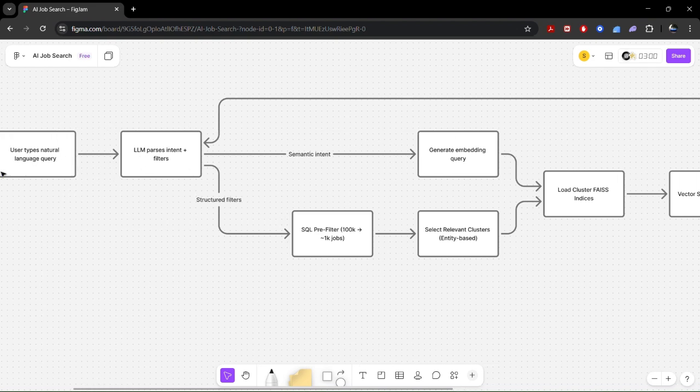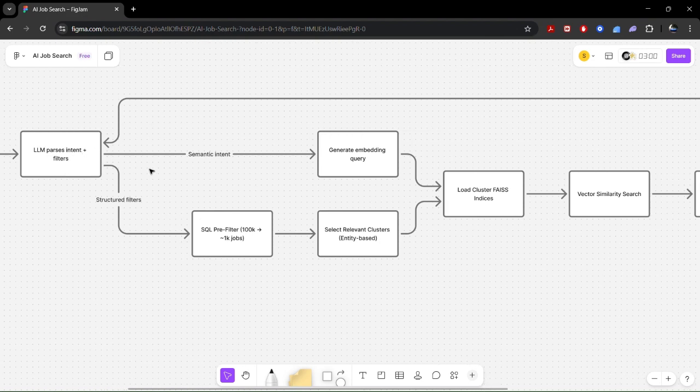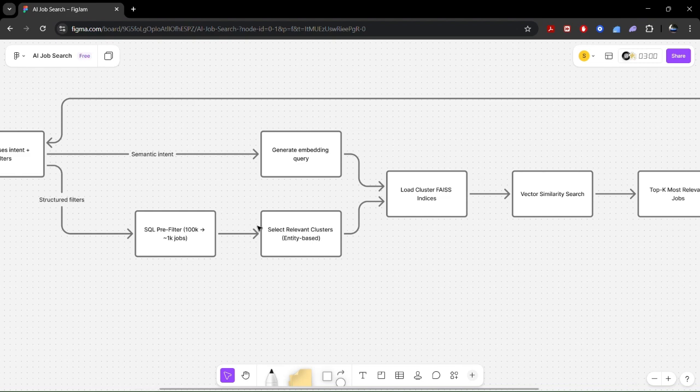So what happens is that the user types a natural language query, and the LLM parses the intent and makes the SQL filter accordingly. The SQL filter runs on the SQL database, which prunes our search space. Then we select the relevant cluster indexes, and we also have a query vector generated in the pre-processing, where I generated which query is most relevant to all these jobs.